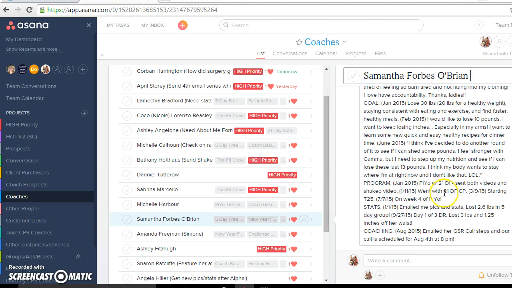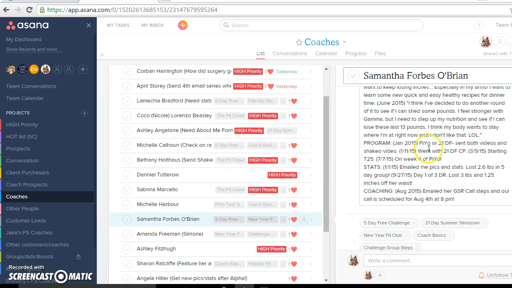Also, what I do, if I can remember, with the programs, is I'll put the date and say, ordered PIO challenge pack with triple combo Shakeology. That way I know they have the 3 flavors, so if they don't like it, I know which one they didn't have that they could try next time. So I'm trying to be as specific as I can. Stats is where I keep track of when they emailed me, everything, the dates there, and then coaching.